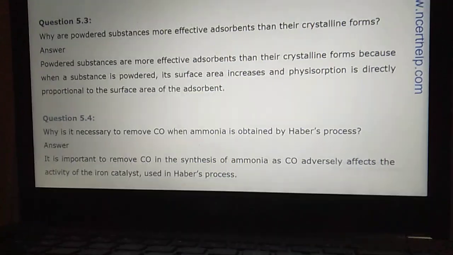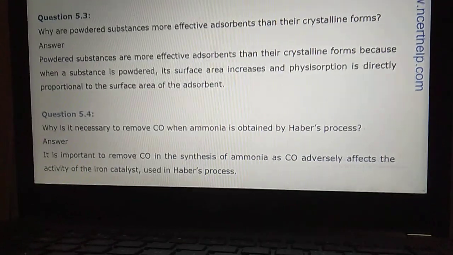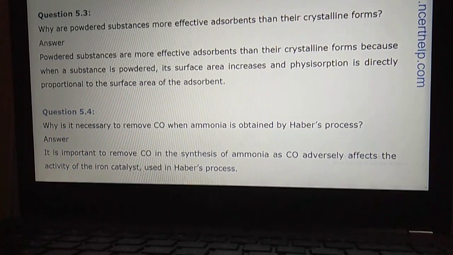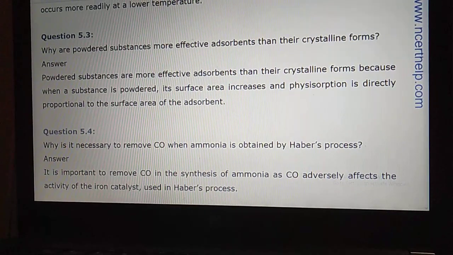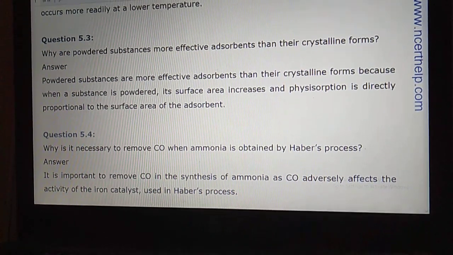Now let us move to another point, student. What is the other point? Let us check. The other points are from question number 5.4.